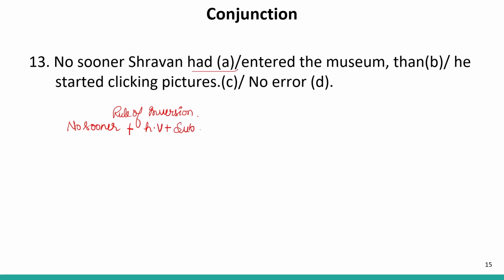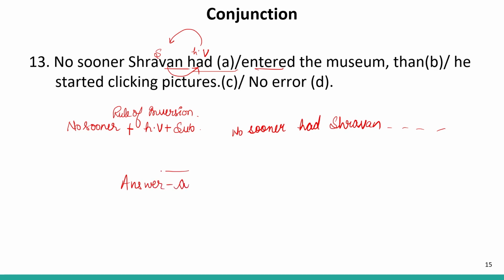helping verb prior to the subject. Now in this case, had entered is written. This is incorrect. Shravan is a subject whereas had is a helping verb. So it will be reversed. So the correct sentence will be: No sooner had Shravan entered the museum than he started clicking pictures. So this will be the correct sentence. Therefore, answer is A, because A part contains the error.